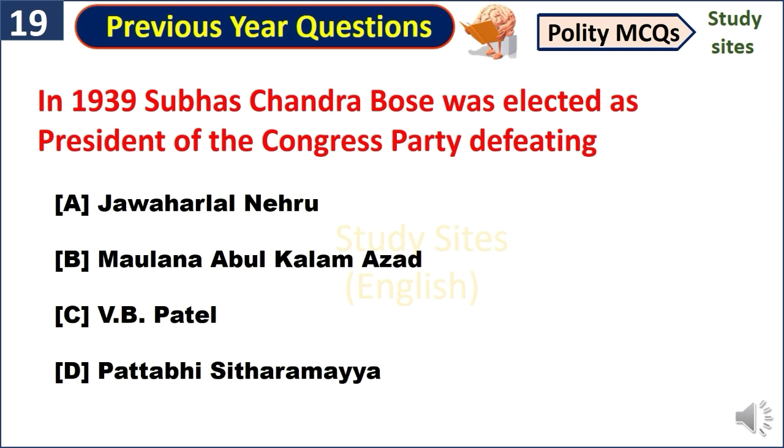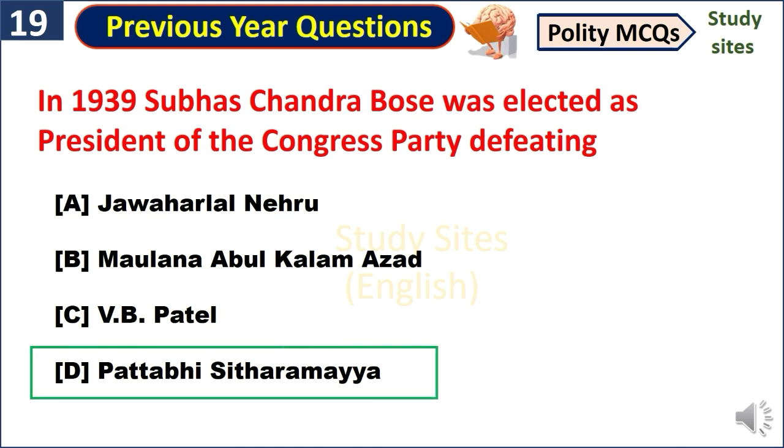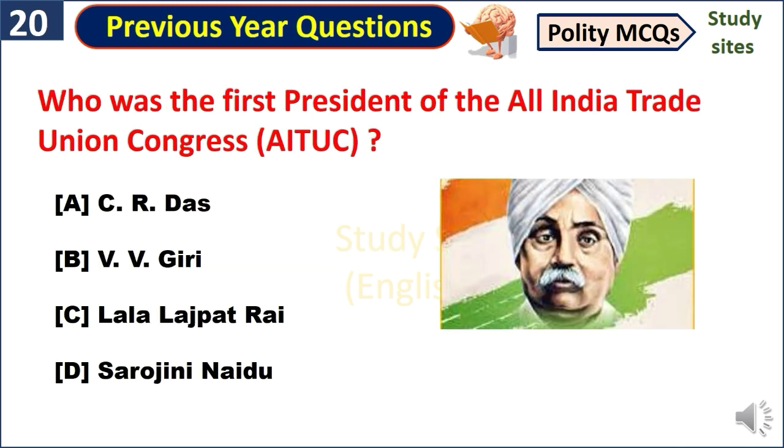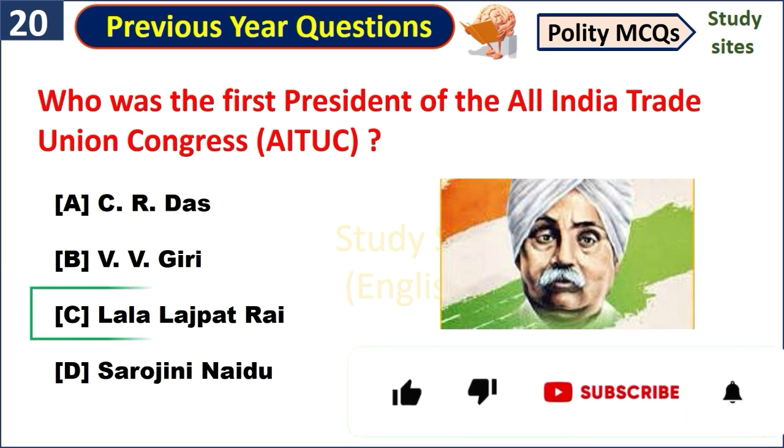In 1939, Subhash Chandra Bose was elected as president of the Congress Party, defeating Pattabhi Sitaramayya. Who was the first president of the All India Trade Union Congress? Lala Lajpat Rai.